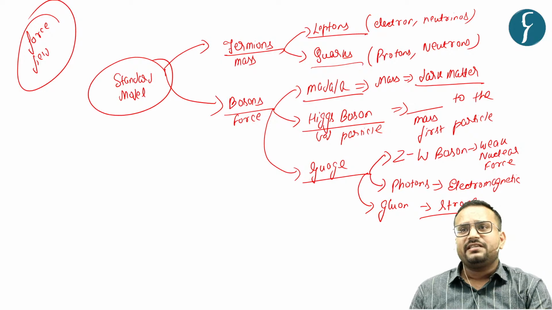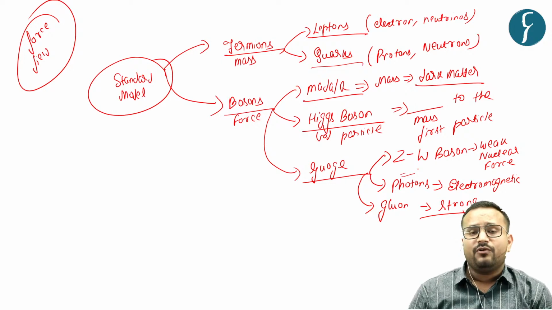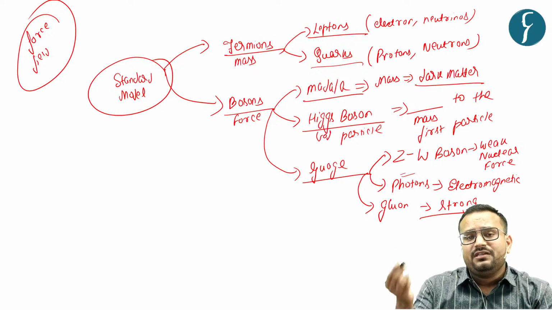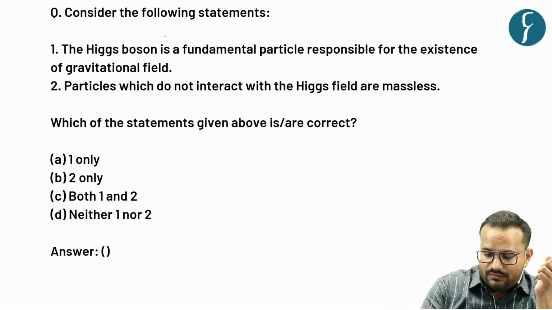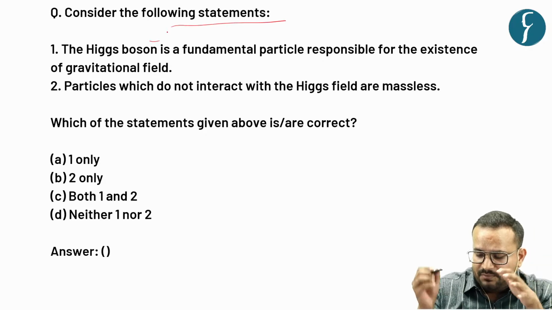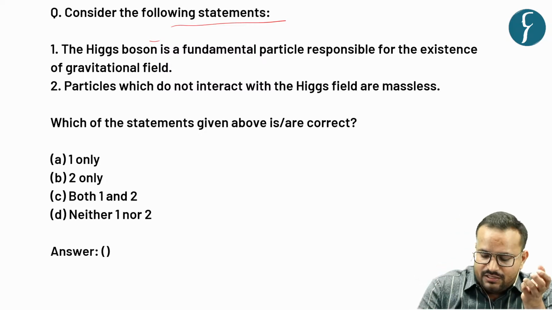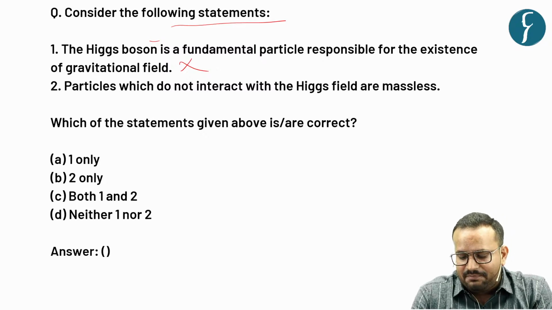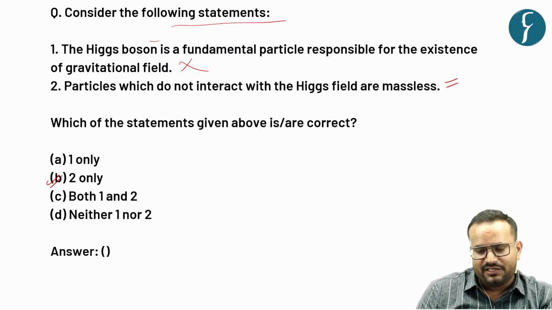So this is the basic characterization of particles in the standard physics model. And remember that photons do not interact with the Higgs field, and that is why they do not have any mass. Now based on this, let's solve the MCQ. Consider the following statements: the Higgs boson is a fundamental particle responsible for the existence of gravitational field. This is not the case, as we have seen in the discussion. Now secondly, it states that particles which do not interact with the Higgs field are massless, which is a correct statement. So the correct answer is B, that is 2 only.